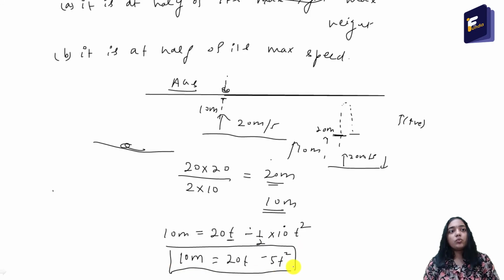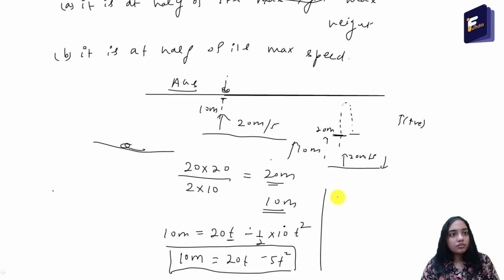A quadratic equation always has two solutions, and it is obvious from the situation also, because the ball will reach half of its maximum height once while going up and once while going down. Mathematically we are seeing the same thing: it is a quadratic equation, so t will have two answers and both answers will be valid, because we know that from the situation. So let's solve this quadratic equation.